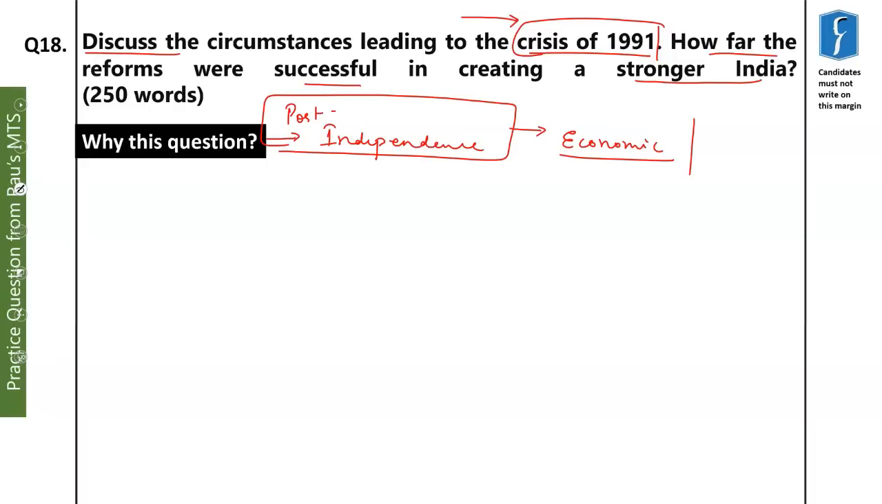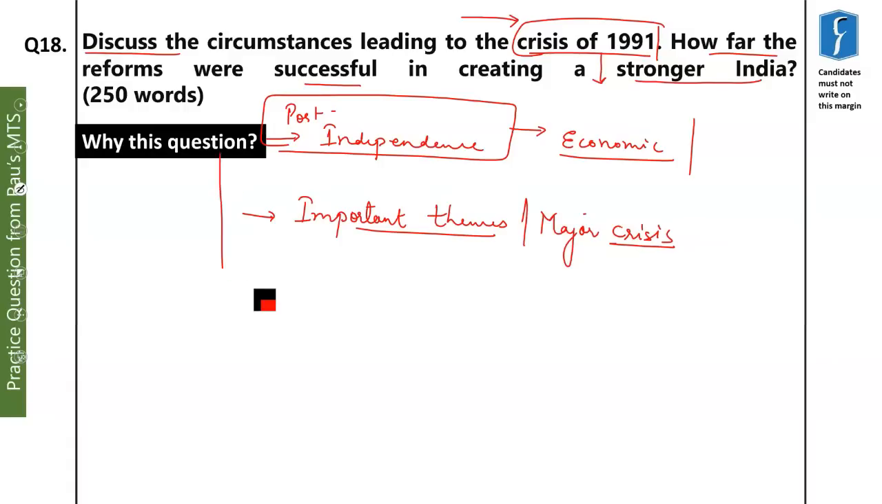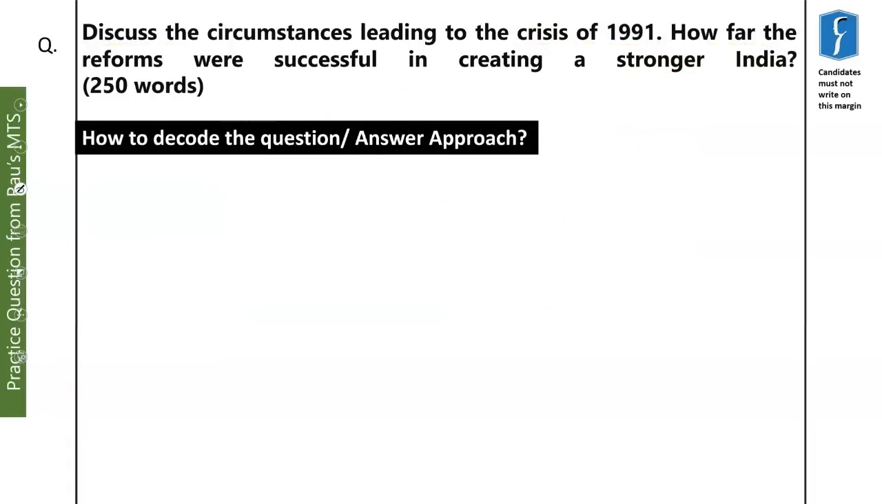We had to face a severe economic crisis in 1991, and to overcome this problem we introduced several long-term reforms that we are still following. So this is an important theme, the crisis we had to face, and the severity of this crisis makes it important for the UPSC Mains syllabus. Many times questions have been asked from this theme, and that is why we have chosen this theme for the Mains stage. Now let's start the discussion on this question.